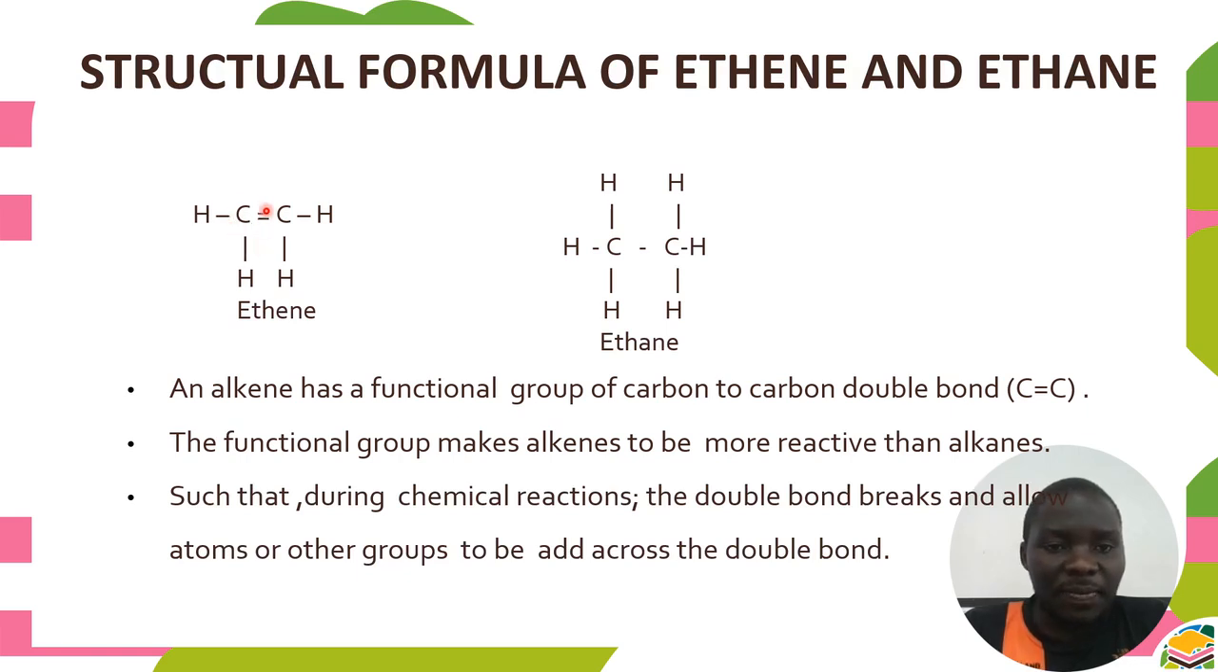So an alkene has a functional group of carbon to carbon double bond. So this functional group is the one which determines the physical and chemical properties of the alkene. The functional group makes the alkene more reactive, such that during a chemical reaction the bond may break and allow other atoms to join.